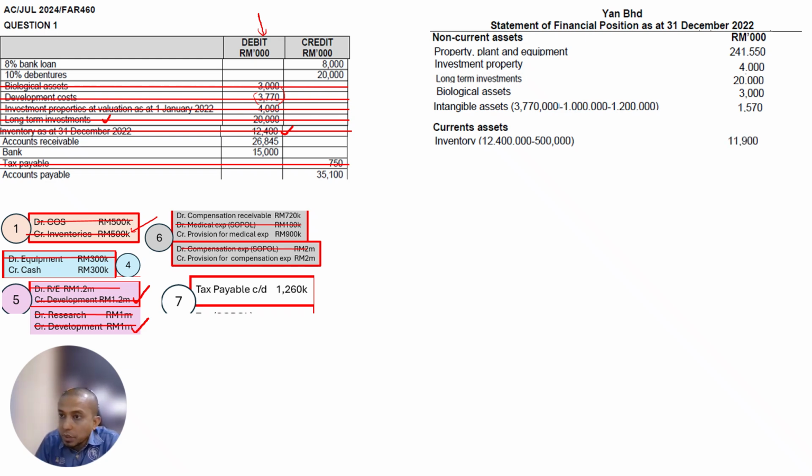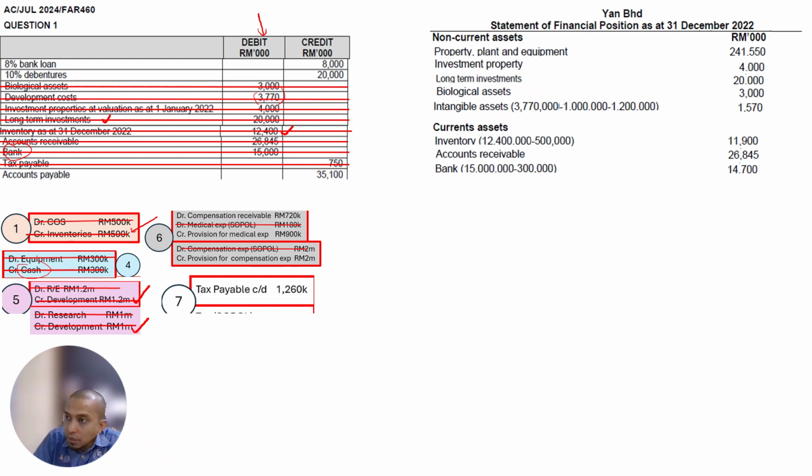Next, account receivable, no adjustment, 26,845,000. And bank or cash is similar. So bank 15,000. Adjustment is in information number 4 here. Credit, so it decreases 300,000. So we have 14,700,000.